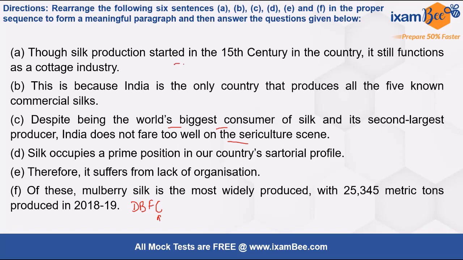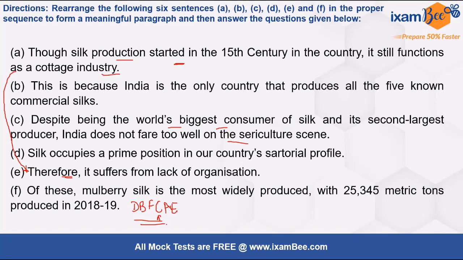Now in A and E, it tells us why this problem is coming, right? So in A it says though silk production started in the 15th century in the country, it still functions as a cottage industry, and therefore it suffers from lack of organization. So you will get this as your order, all right? So this is how you should solve these questions.